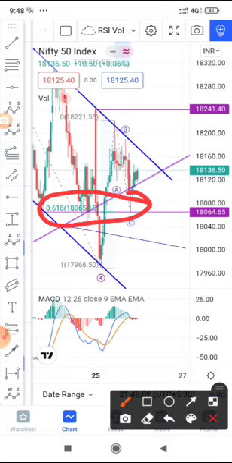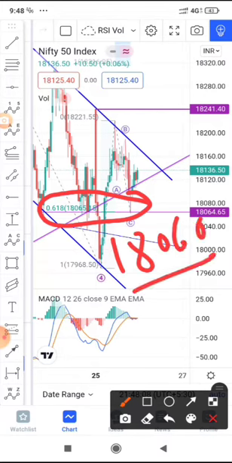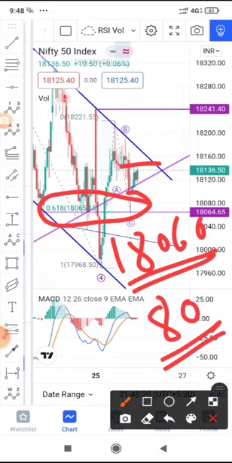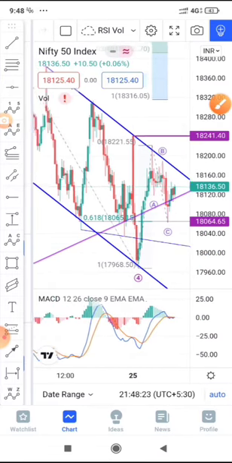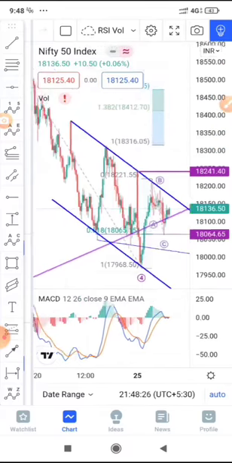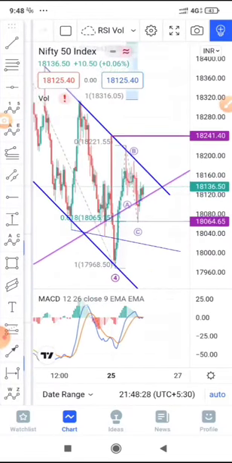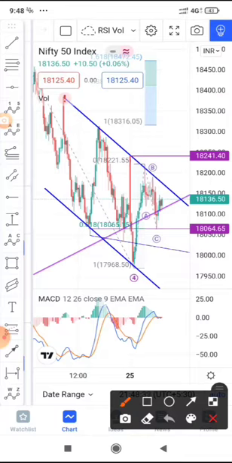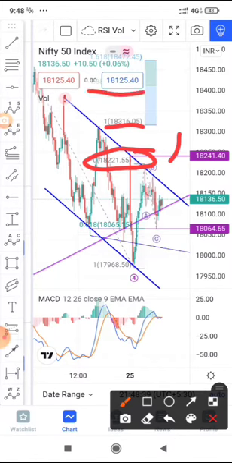A deep correction from these levels is respected, and you would see that after hitting 18,060 it has given a bounce back till 18,140 or 150. That is almost a 70 to 80 points jump, right? Now when you see this, it's still trading in the channel. So one big push is needed, be that in the form of a gap up. A gap up above 18,220 or 18,240 could open the doors for these levels.